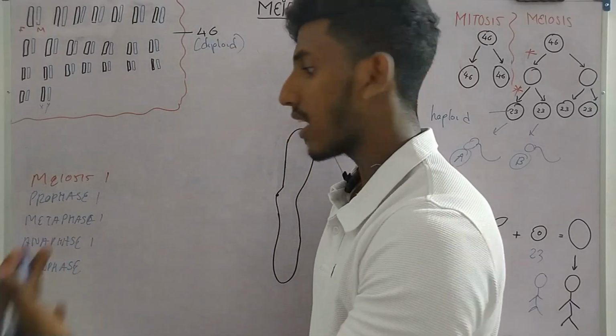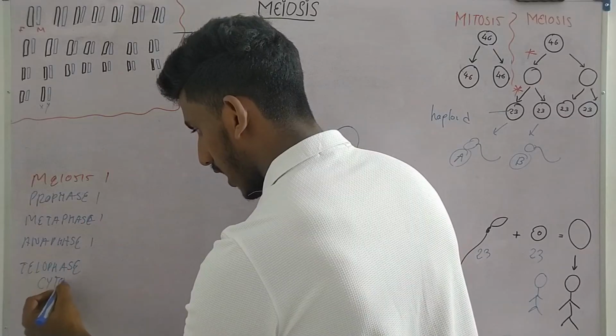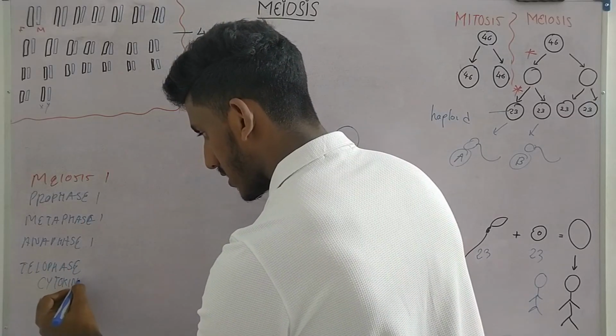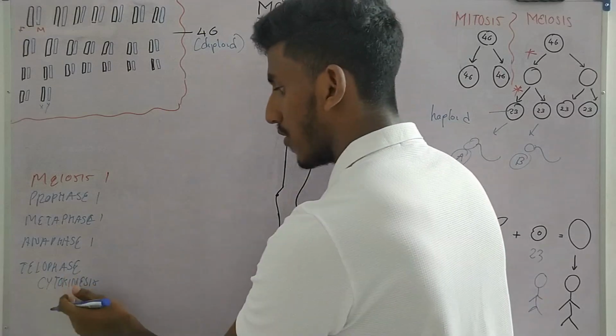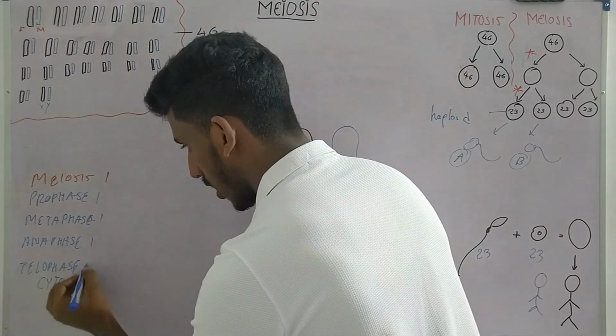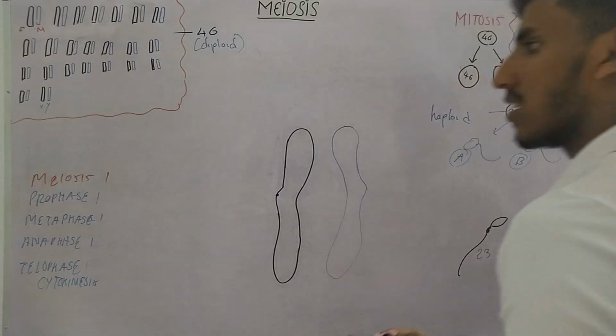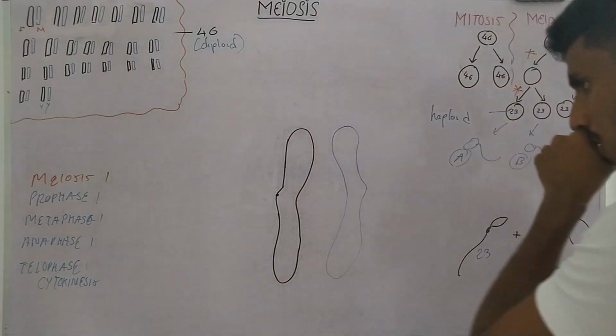If you have learned mitosis, you already know what cytokinesis is. Cytokinesis is the division of the cytoplasm of a single cell to produce two cells. So these two occur simultaneously. These are all the stages that are present in meiosis I.